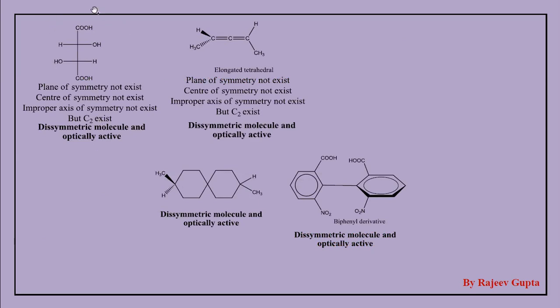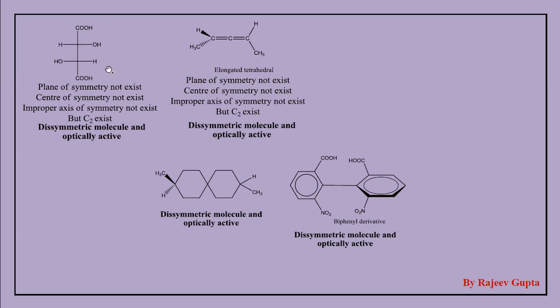See the Fischer projection of tartaric acid. Here we observe that this carbon atom is chiral. What is a chiral carbon atom? Where all the four substituents or groups are different. Here carboxylic group, here hydroxyl group, here hydrogen atom, and here the CHOH COOH group. This full portion is considered as a single group for this chiral carbon. So this is chiral carbon.